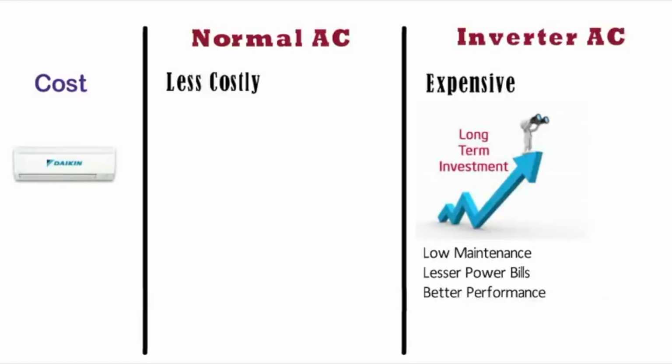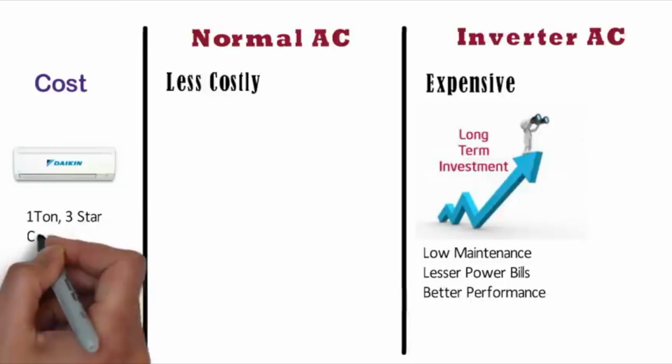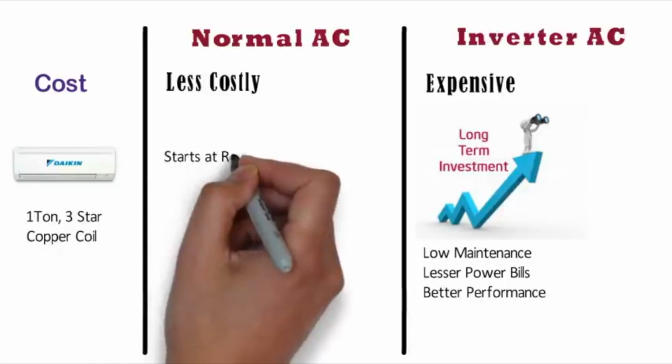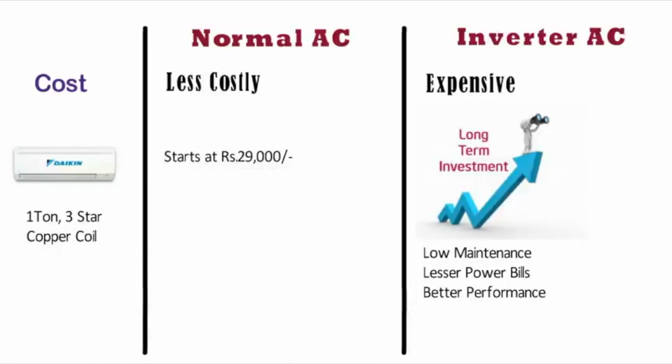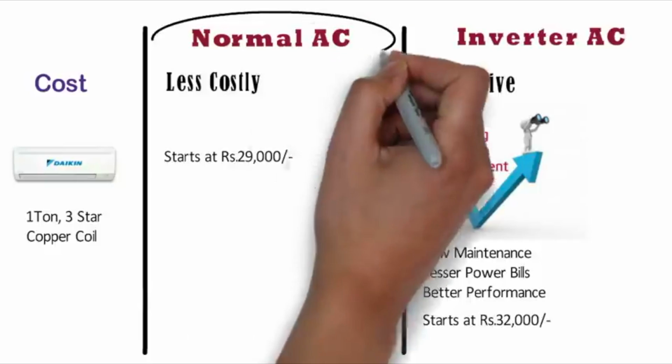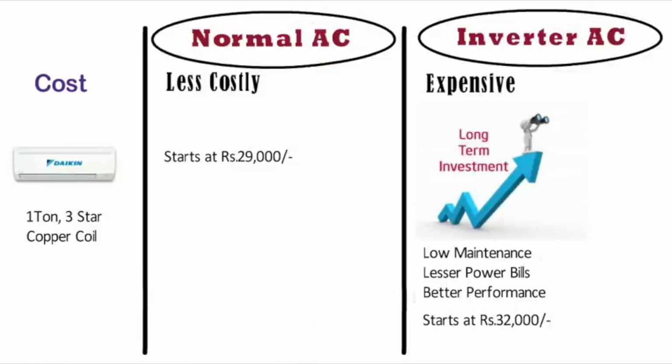Let us take an example of the Daikin brand. The price of a normal 1 ton 3-star rated copper coil AC starts from 29,000 rupees, whereas for the same specifications, the inverter series starts from 32,000 rupees. Now we understood the differences between normal AC and inverter AC, and we can say that the inverter AC has a lot of advantages, but they are costly as compared to normal AC.